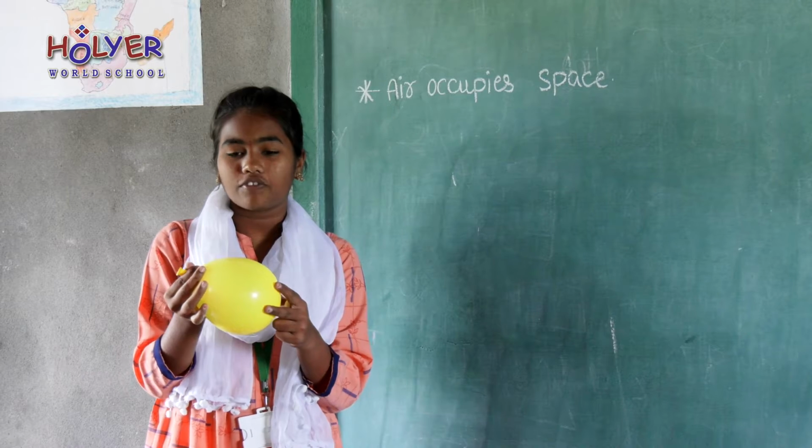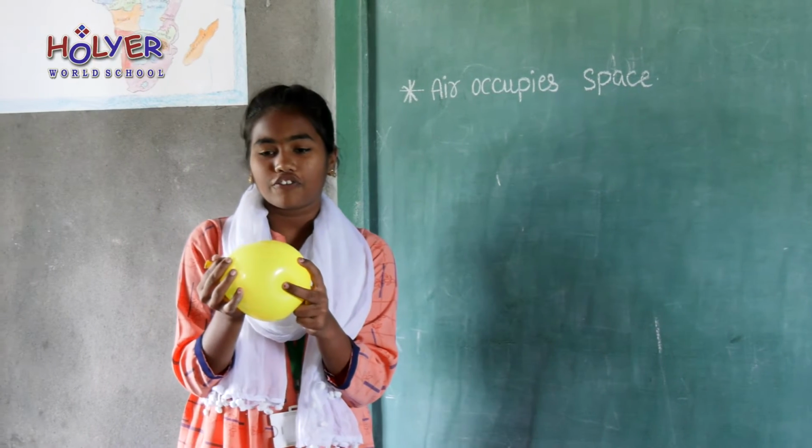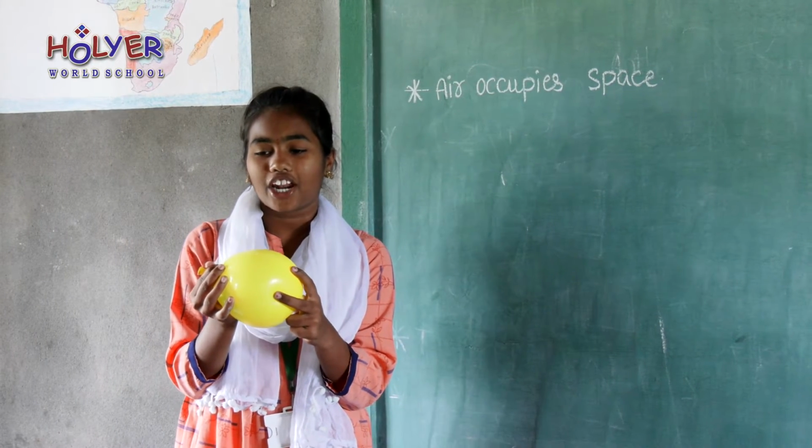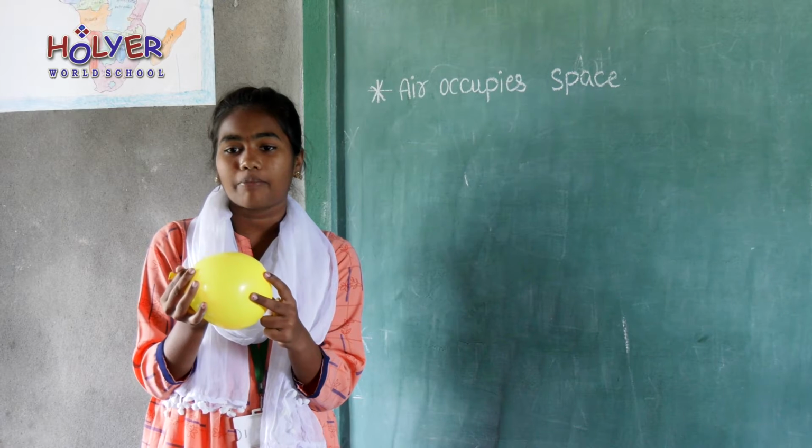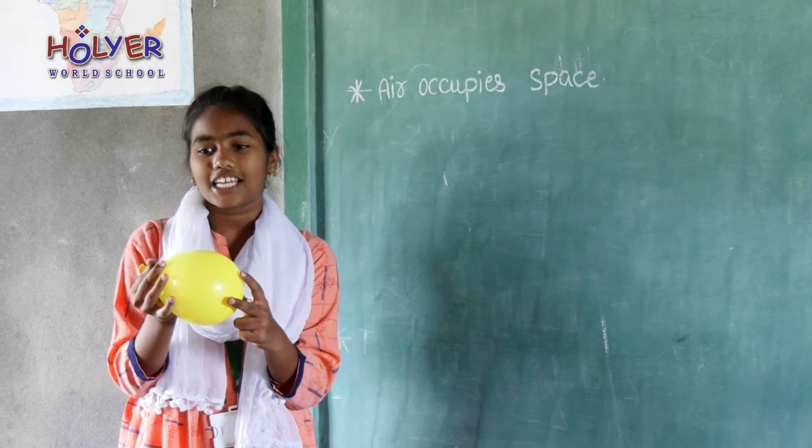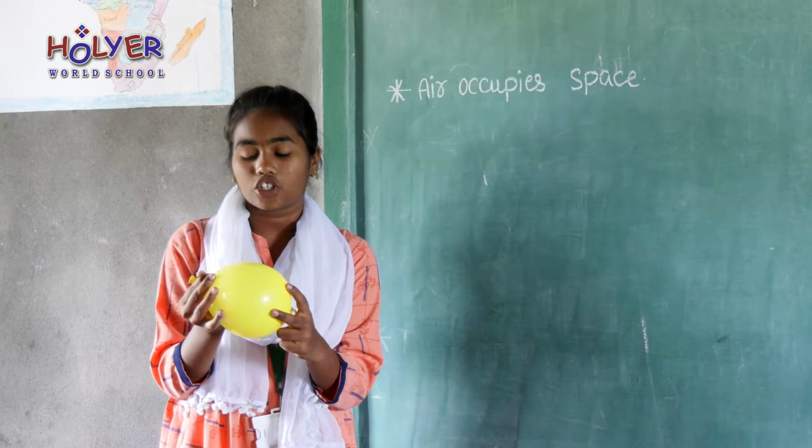Twist the balloon at the mouth and press the balloon. We feel the experience that, though we cannot see the air inside the balloon, it is occupying space. This experiment shows that air occupies space.